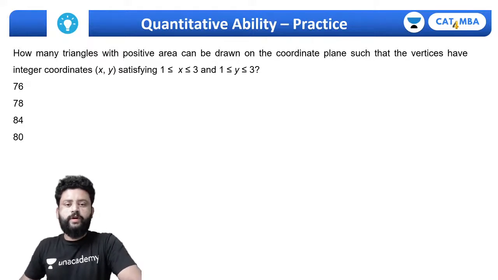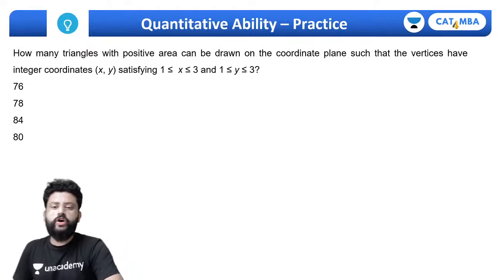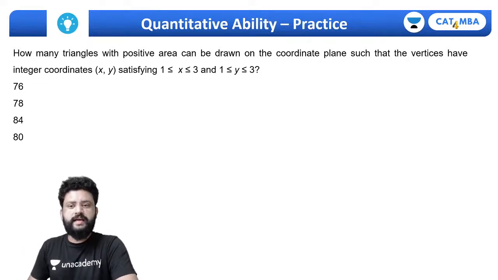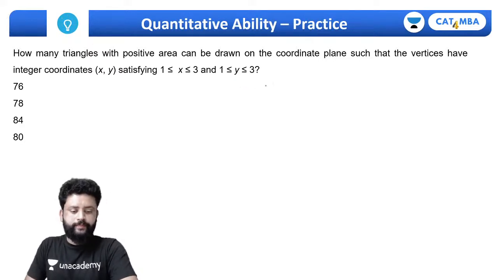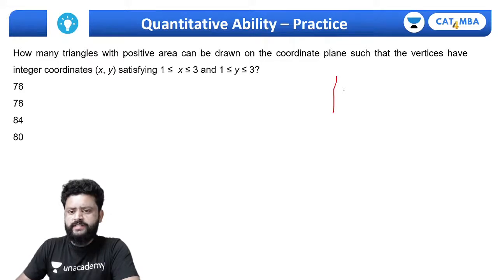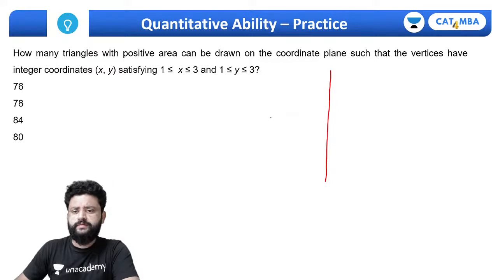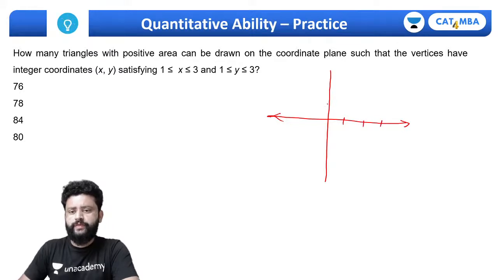So how many triangles with the positive area can be drawn on the coordinate plane such that the vertices have integer coordinates x, y, which satisfy this equation? X is greater than or equal to 1 and less than or equal to 3, and the same thing is for y coordinate as well. So if you plot these points, a simple basic knowledge of coordinate geometry is what you need to have here. So x can be 1, 2, 3. Y can be again 1, 2, 3.